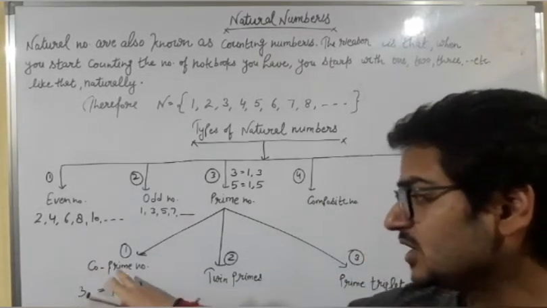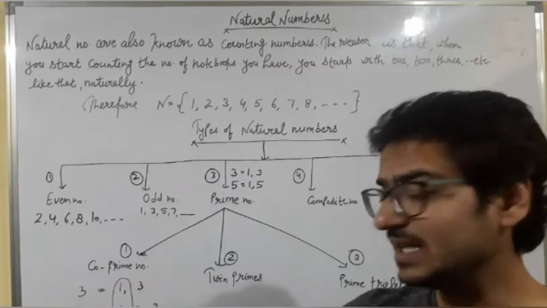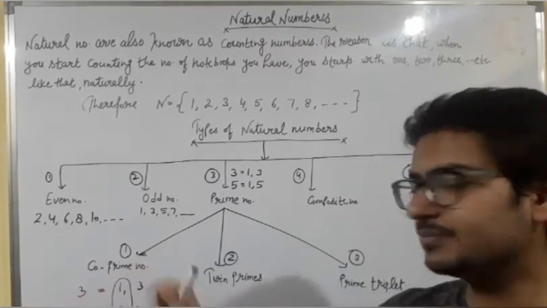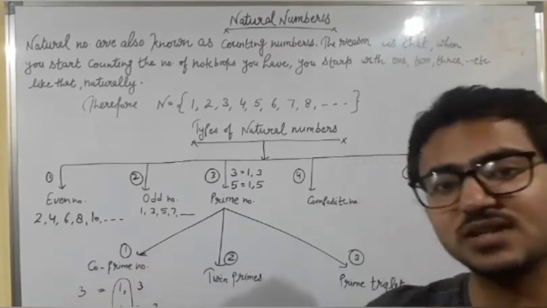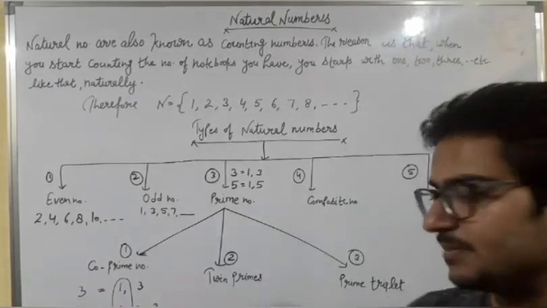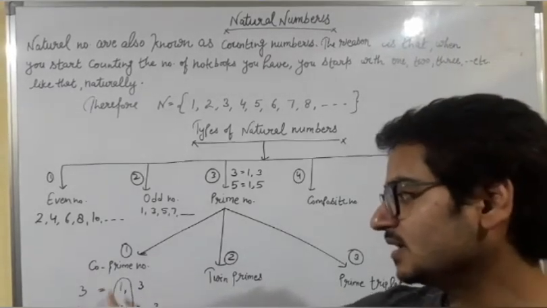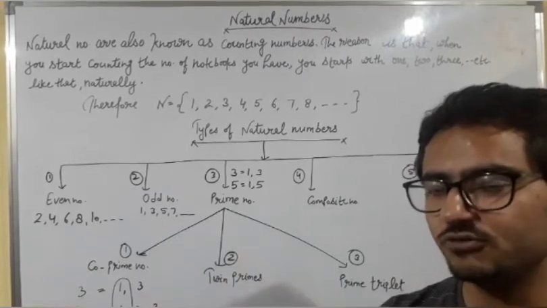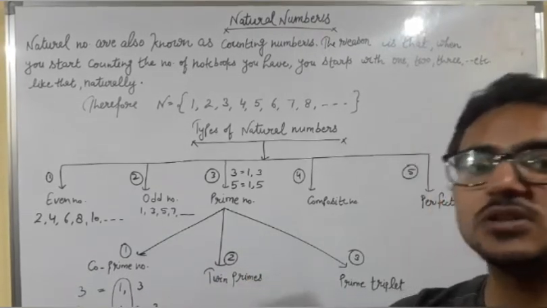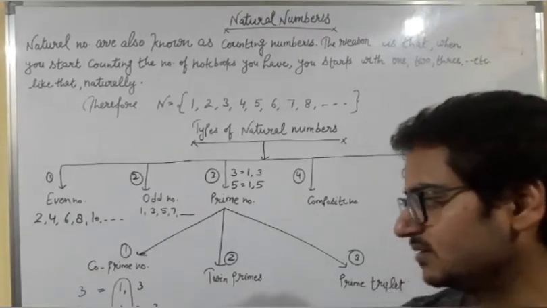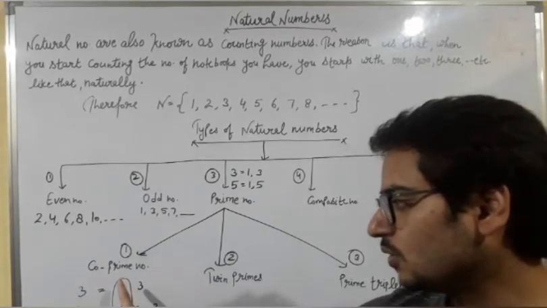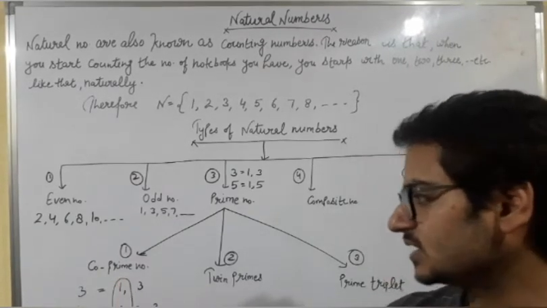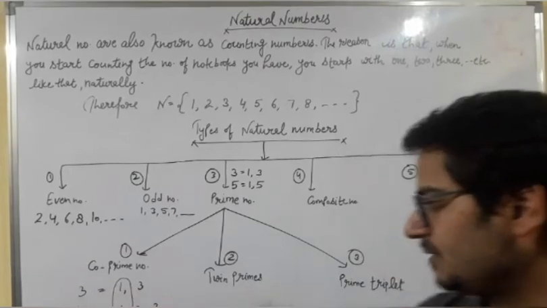So, in the definition of co-primes, we don't need both numbers to be prime. Both numbers can be prime or not prime, but the condition is that their only common factor should be 1. Except 1, there should be no common factor of both numbers. So 3 and 4 have only 1 as their common factor, therefore 3 and 4 are co-prime numbers.